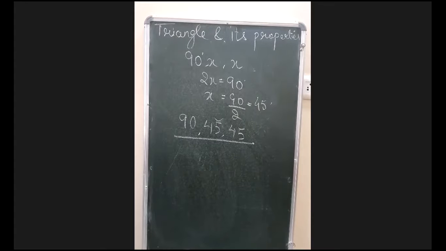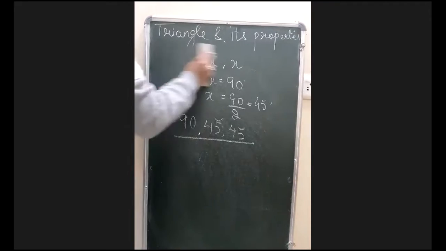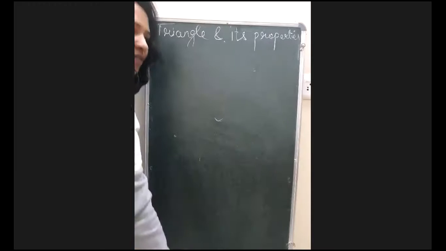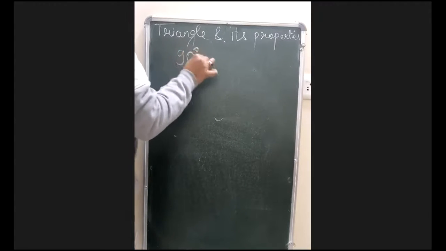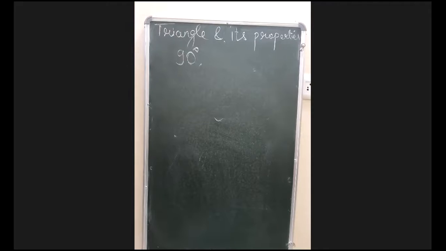In a right angled triangle, one of its angles is 30 degrees. What will be the measure of the rest two angles? Now look here on the board. I said in the question only that it is a right angled triangle. सबसे पहला वर्ड मैंने यूज किया that it is a right angled triangle. तो एक एंगल 90 डिग्री हो गया, that is fixed. ये तो पहले से हो गया.